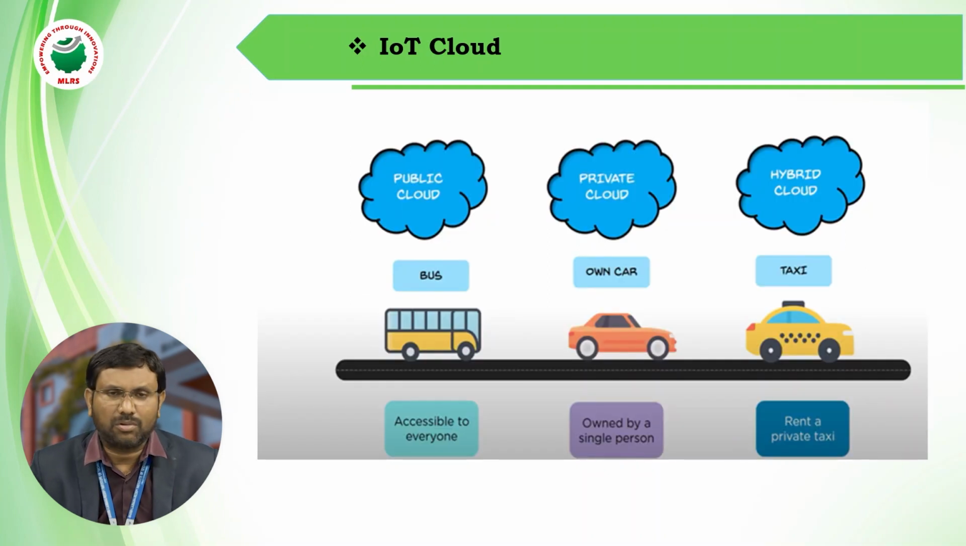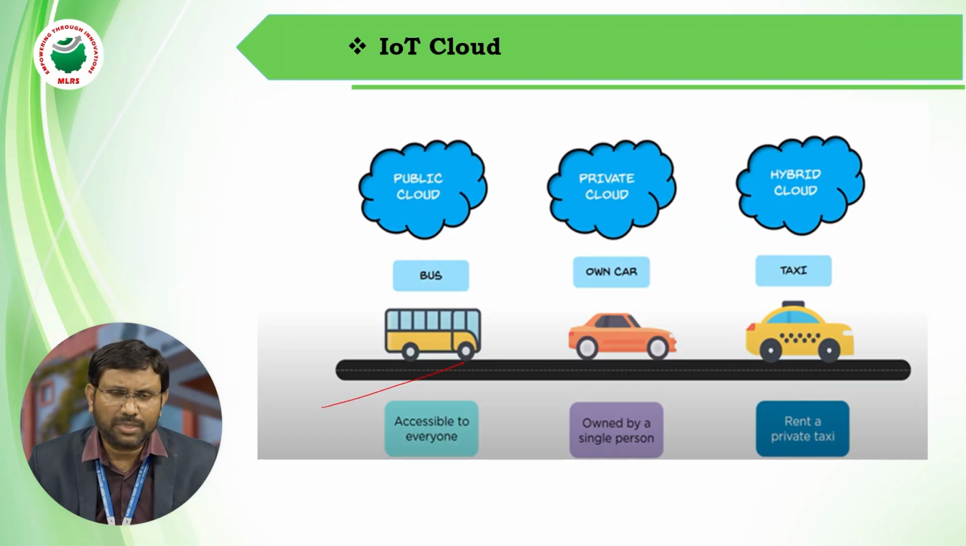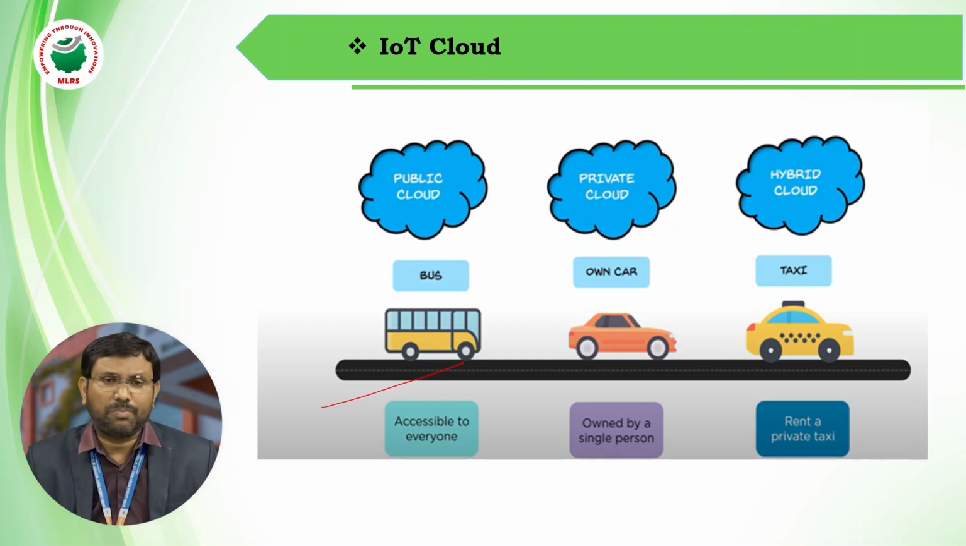Coming to the deployment models, we have public cloud. An example for public cloud is the TSRTC bus; anyone can use that bus. Next, our own car is an example for private cloud. Like that, whatever data is available in the public cloud, any human being can utilize it. For example, if you want to watch any movie on YouTube, that is public cloud.